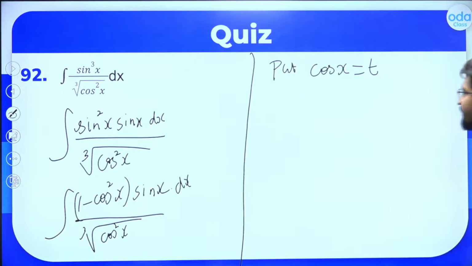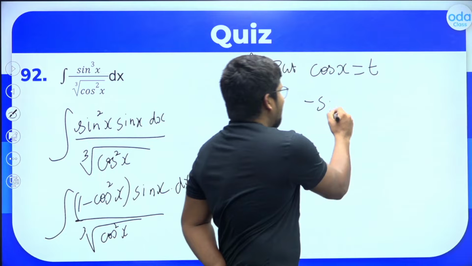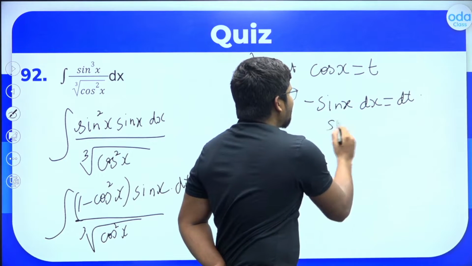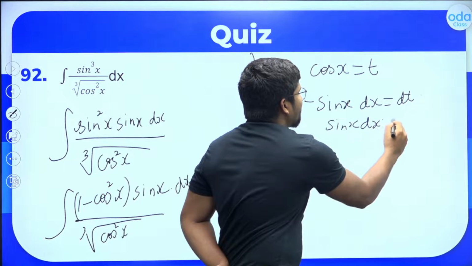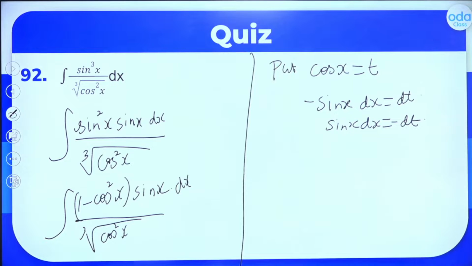When you put cos x as t, what will happen? What is the derivative of cos? Minus sin x. So you'll get minus sin x dx as dt. So that means sin x dx will be minus dt here. Is this part clear to all of you? So sin x dx will be minus dt.